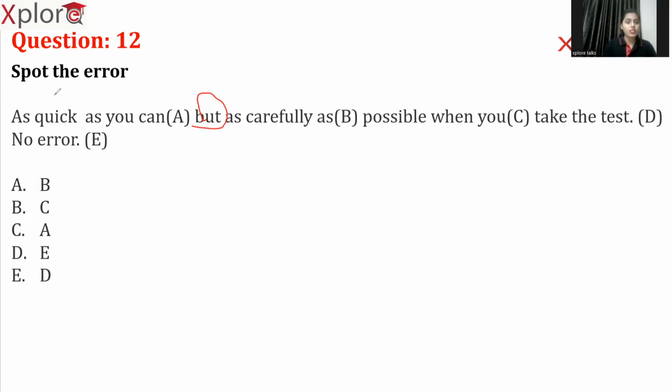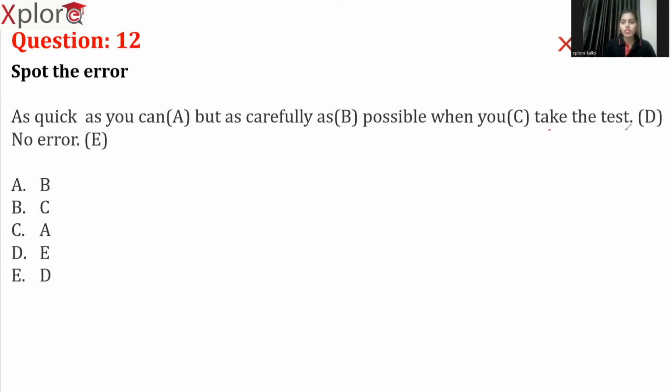This is kind of negative, and this is kind of positive. These both are contradicting. Do it quickly, but carefully. Got it? That's what we are saying. Just now, what did I say? As quick as you can, but as carefully. See here, carefully is an adverb, and quick is being used as an adjective. So the error is that you have to replace this term quick with quickly: as quickly as you can, but as carefully as possible when you take the test.